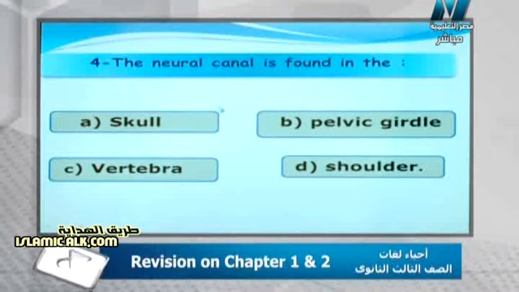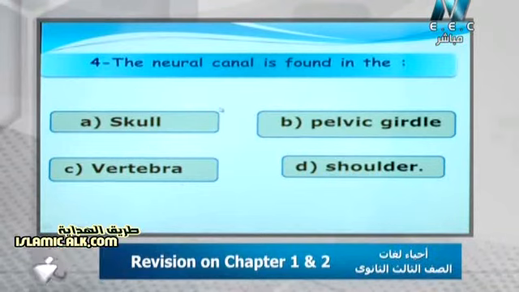Let's see the next question. It says, choose the correct answer. The neural canal is found in the dots. I think this question doesn't need me to say the choices, it's an easy question. The neural canal, Mr. Yahya, is found inside the vertebra because it is responsible for the protection of the spinal cord itself. Yes, the neural canal allows the passage of the spinal cord through the vertebral column. So here we say directly: the vertebra.